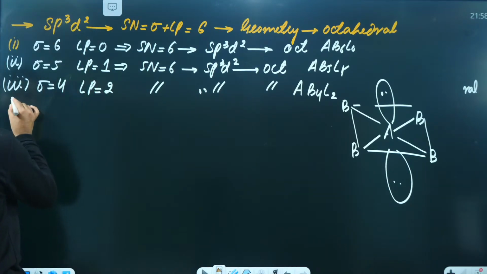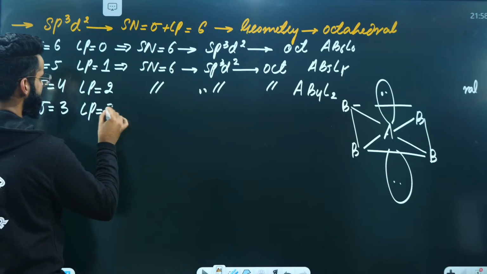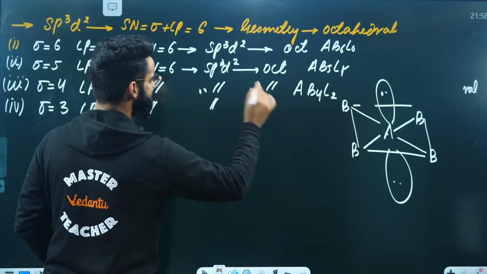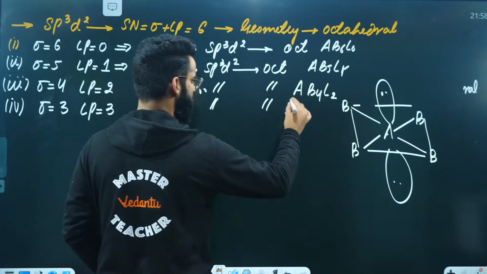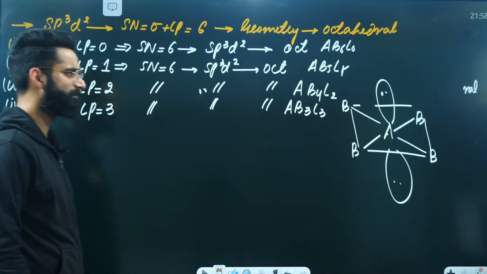Similarly, if I talk about the next one, in which you'll be having 3 sigma bonds and 3 lone pairs, AB3L3 type, right? Steric number 6, geometry same, hybridization same, everything same, but the type of the molecule is different now. It's going to be AB3L3, correct?